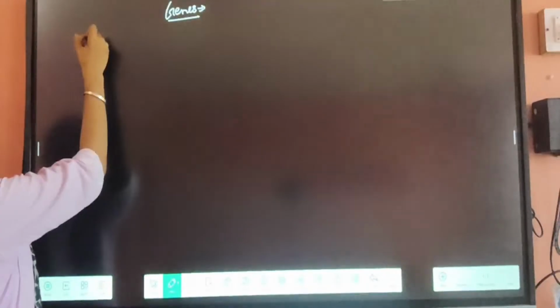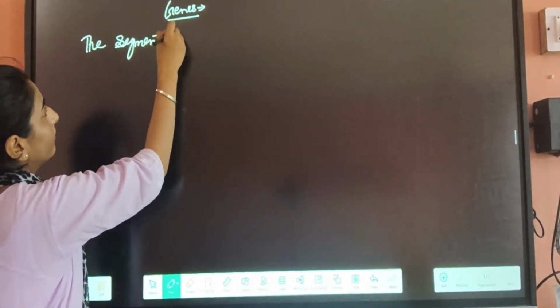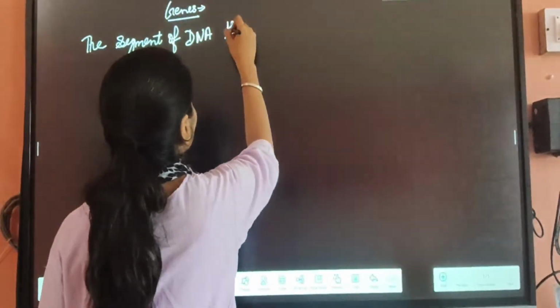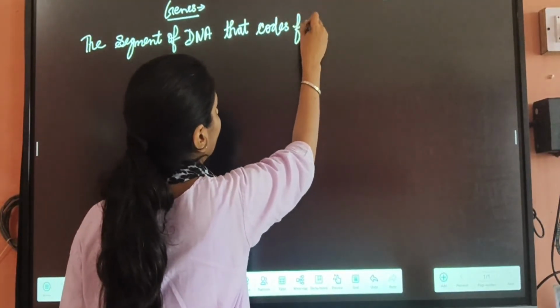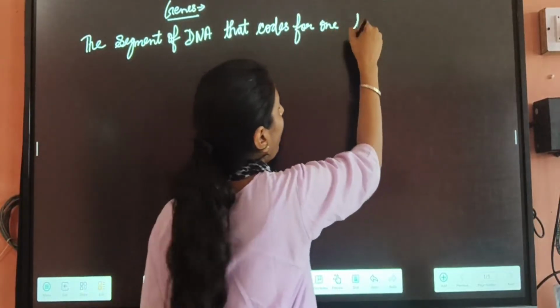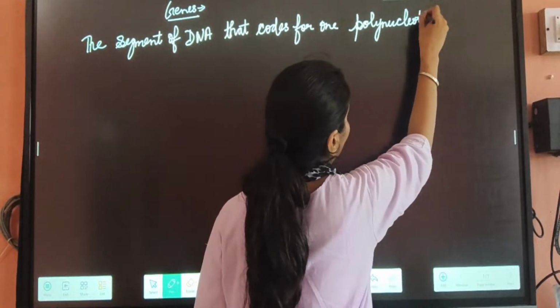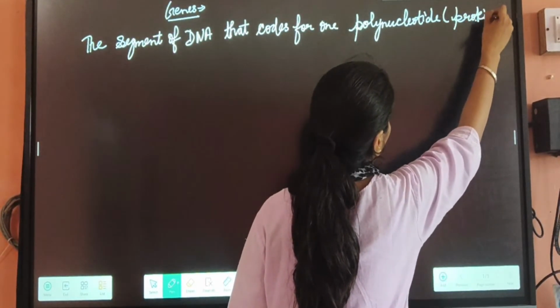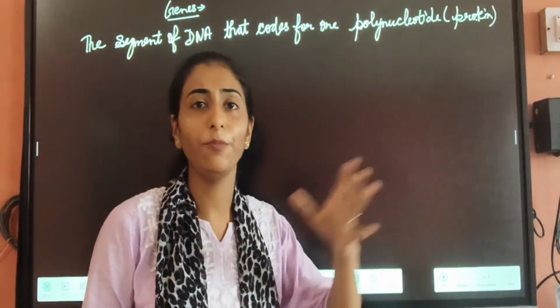So here we can write: the segment of DNA that codes for one polynucleotide, or you can say protein. So genes are the segments of DNA that code for one protein.